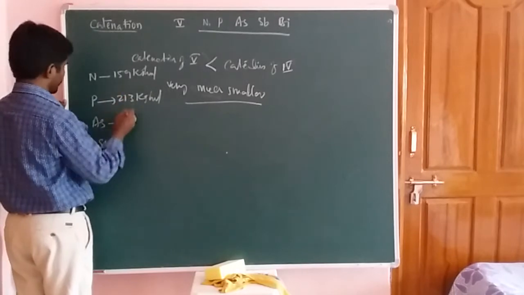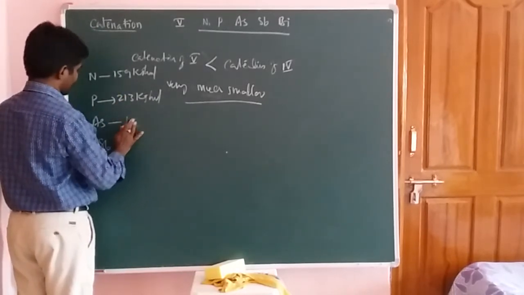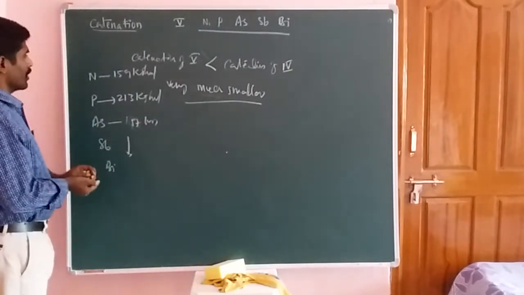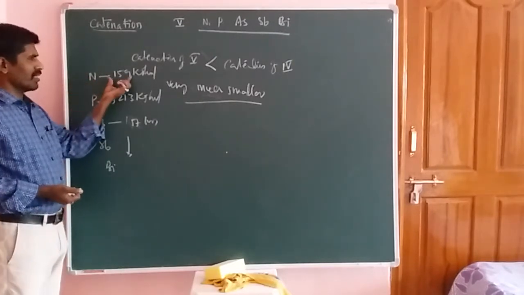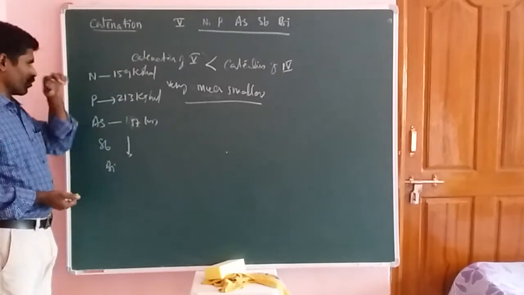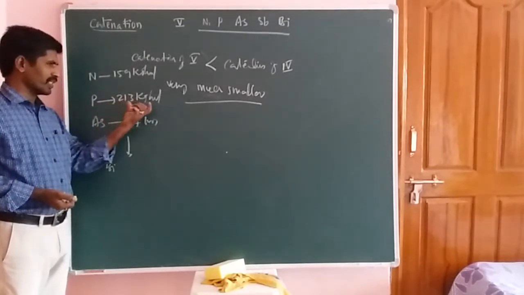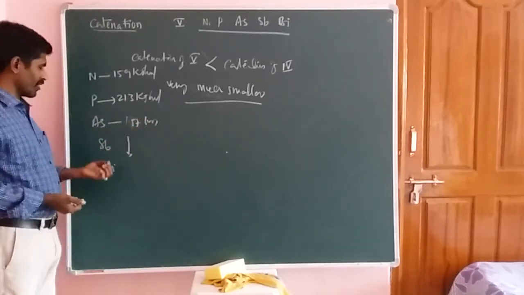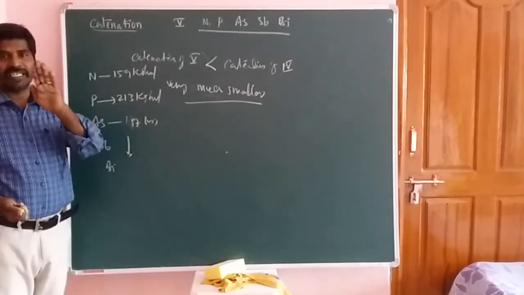Now this one is 157 kilojoule per mole, and then it decreases. Okay, students, these are the bond dissociation energies: nitrogen is 159 kilojoule per mole, phosphorus is 213 kilojoule per mole, and arsenic is 157 kilojoule per mole. From here onwards, the bond energy completely decreases, friends.